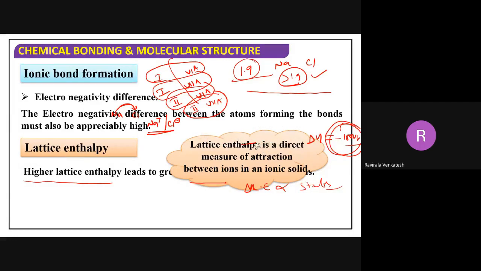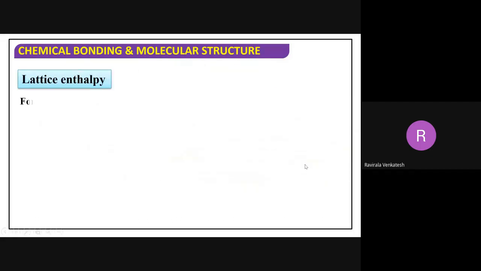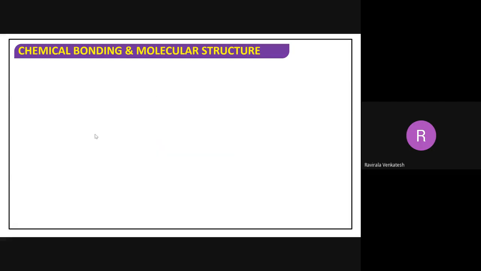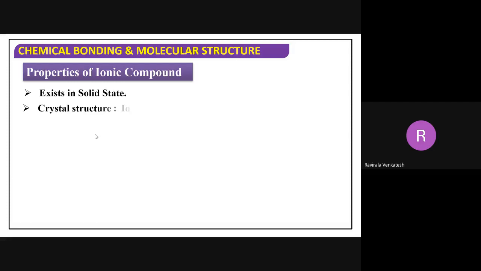So lattice enthalpy is a direct measure for ionic solids. Based upon the lattice enthalpy, we can easily say whether they have strong attractions or not, and whether the molecule is stable or not. For example, the lattice enthalpy of NaCl is very high, so NaCl is more stable. This entire arrangement we will study in the 12th class, so we will discuss that later.